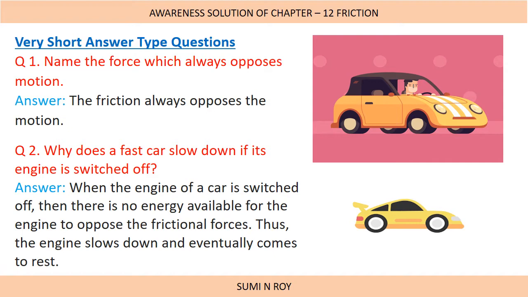The first question is: name the force which always opposes motion. Friction is the force which always opposes motion. Next question: why does a fast car slow down if its engine is switched off? When the engine of a car is switched off, there is no energy available to oppose the frictional force, and thus the car slows down and eventually comes to rest.